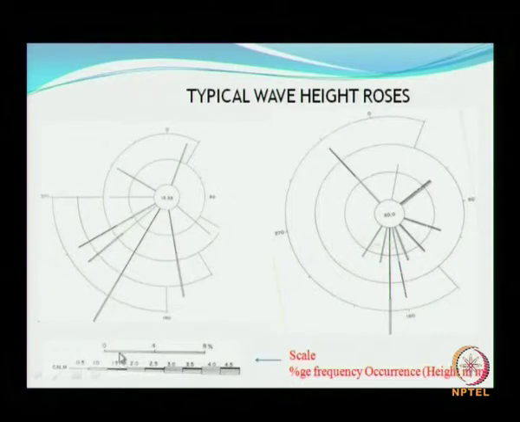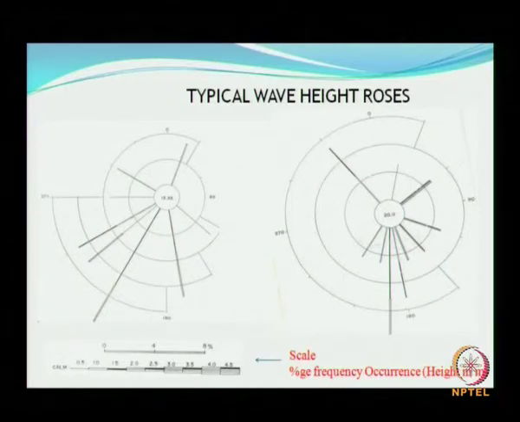So you have a scale with a percentage of occurrence in terms of 4, and here is the percentage of occurrence of wave height in meters. Each of these values indicates the percentage of occurrence of wave height ranging between 2.5 meters to 3 meters.